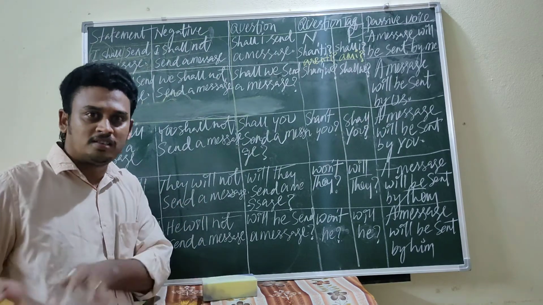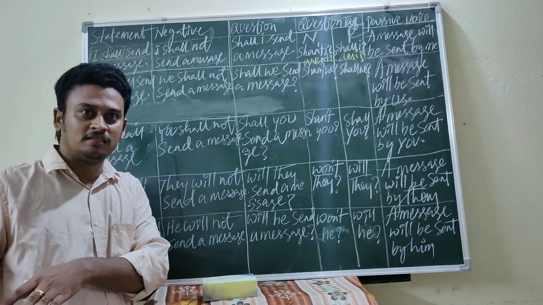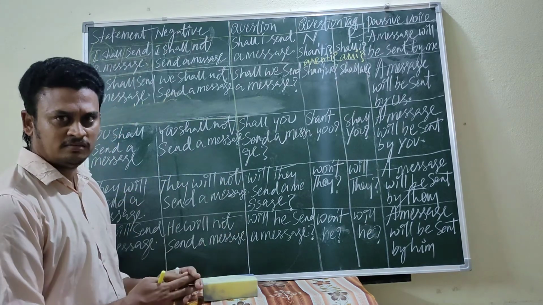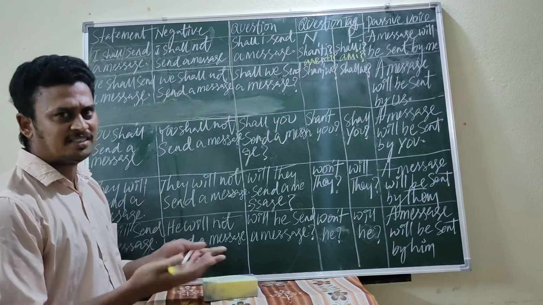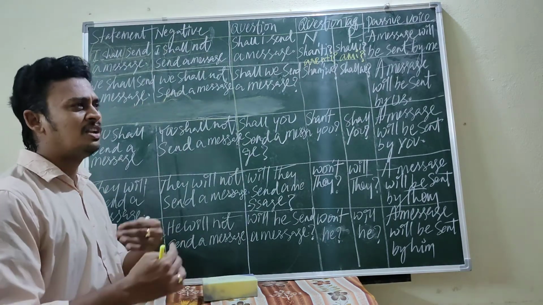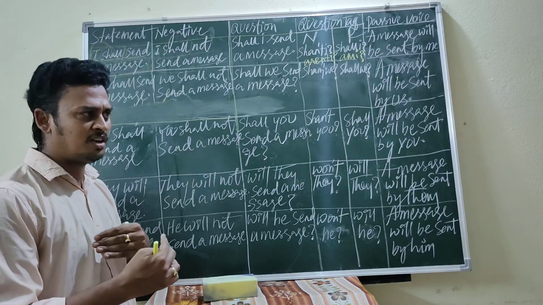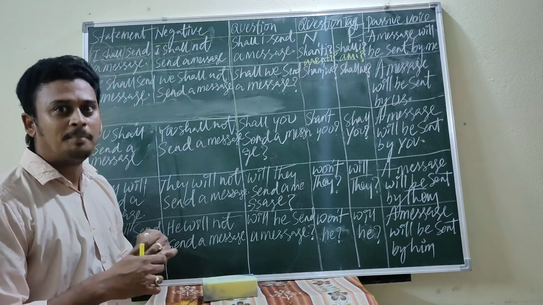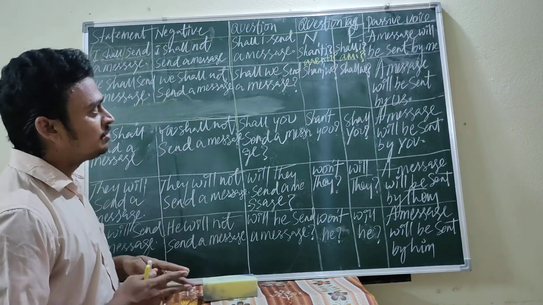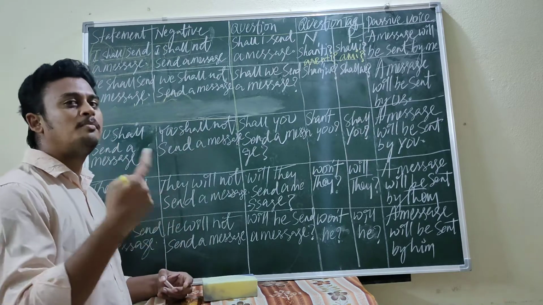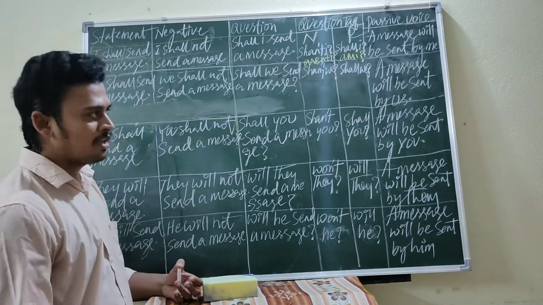Okay, car ni park చేశాను, కార్ ని పార్క్ చేశాను, నేనే కార్ ని పార్క్ చేశాను. That is active voice. కార్ ని నేను పార్క్ చేశాను, that is passive voice. Generally people, according to the time and situations, give importance to the subject or object. That depends on the situation. So then passive voice is very important. The significance of passive voice is giving importance to the object. Okay, that is very important.